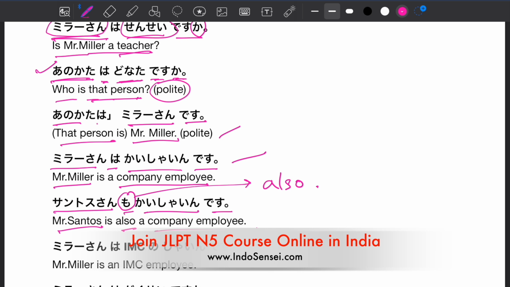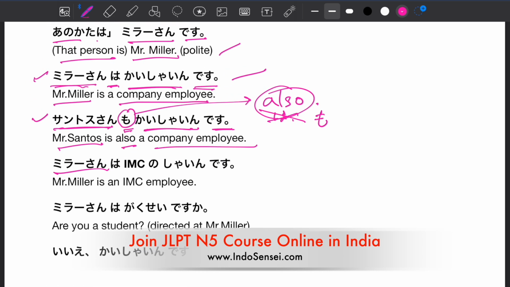When we are repeating the same sentence structure like this, Mira-san wa kaisain desu, Santosu-san mo kaisain desu, here wa will not come. The particle will be mo. So mo means also.